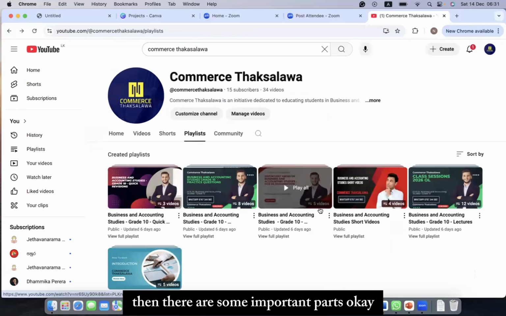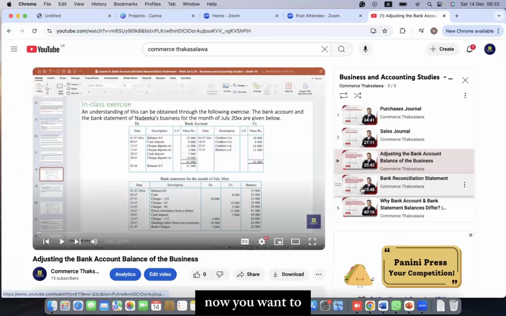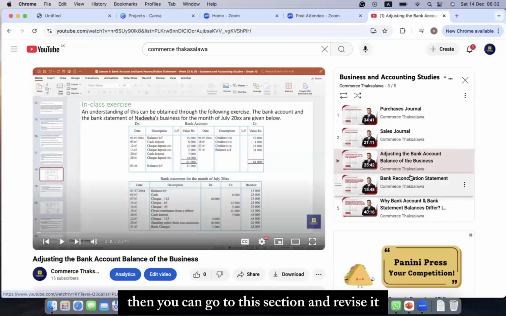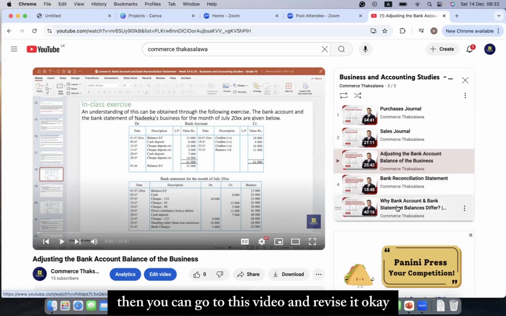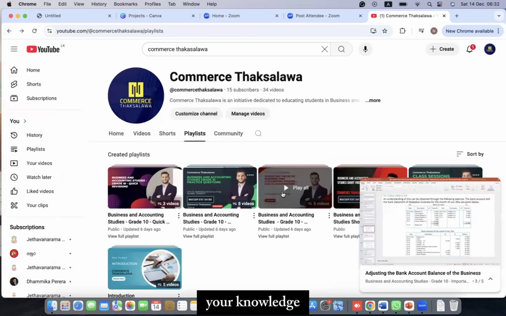Then there are some important parts. I have recorded these in here, like chunks. Let's say now you want to revise your knowledge in bank reconciliation statement. Then you can go to this section and revise it. Let's say you want to know why the bank account balance and bank statement balance differ. Then you can go to this video and revise it. Your knowledge.